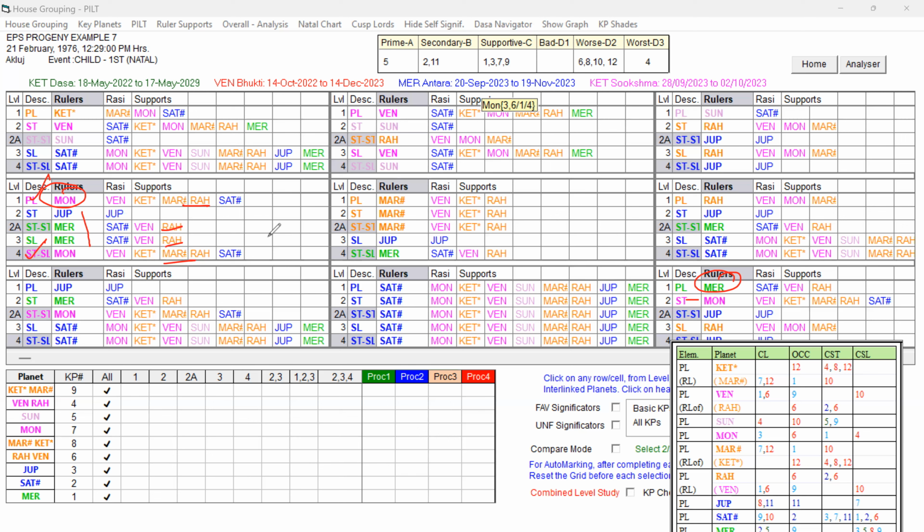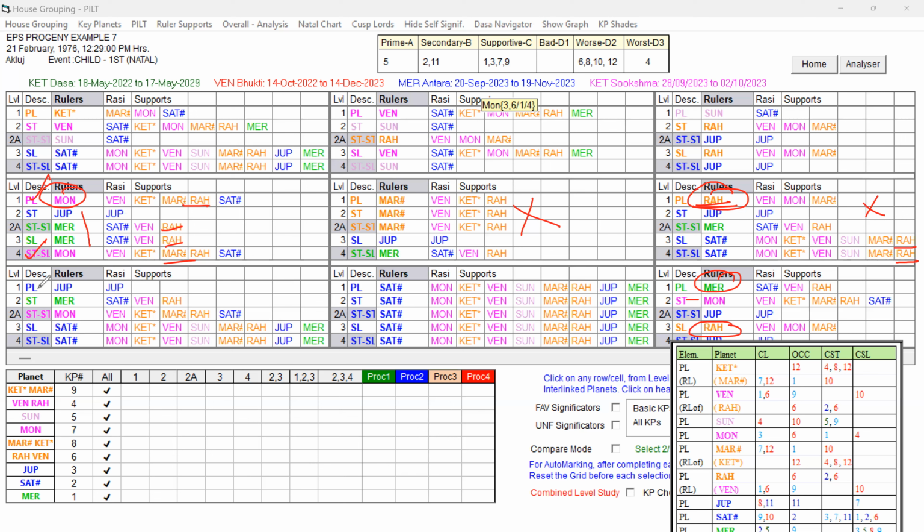Now, after Moon, Mars was playing. Mercury Dasa, Mars Bhukti is not favoring. Mercury Dasa, Rahu Bhukti: Rahu itself is not good, and that Rahu is forming a ruler link to the last level, and the star level Jupiter is supportive. But this is not good because the unfavorable key planet of the destiny and also the Dasa Lord, Jupiter, is playing a role here and also forming a ruler link to the other levels. Moreover, the star level planet Jupiter is only 11 and 11. It is not a blue planet, not a green color planet. So that way it is also not very strong.